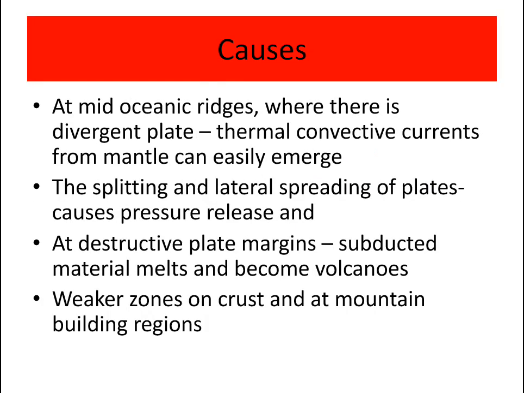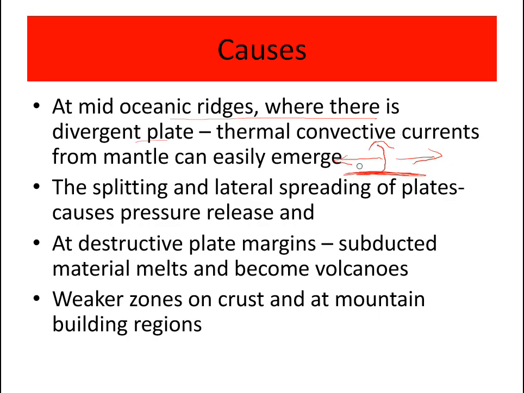Causes of volcano: at mid-oceanic ridges where there are divergent plates. In divergent plates, both the plates move in opposite directions, so thermal convective currents from the mantle can easily emerge. Here, due to thermal convective currents, the molten material can easily emerge.